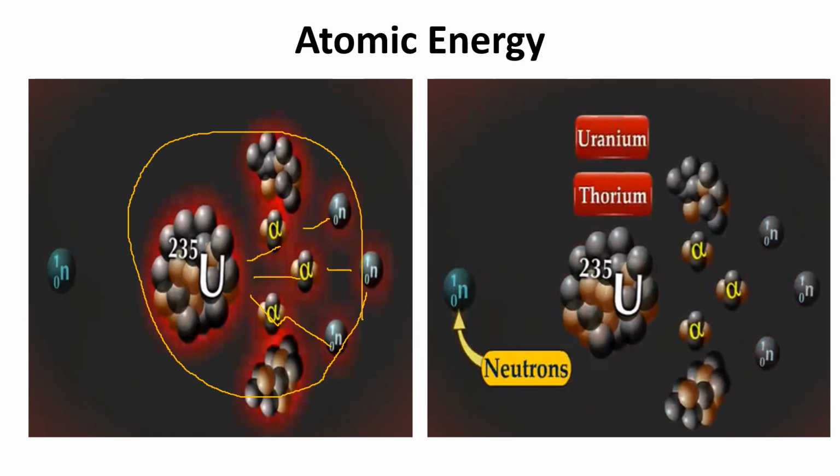Now when I speak more about this, the power obtained by 1 kilogram of uranium is equal to the power obtained by 10,000 tons of coal. Just think, 1 kilo of uranium, the energy obtained from it is equal to 10,000 tons of coal. So just think how much coal is required to produce the same energy with just 1 kilogram of uranium. So how much coal are we wasting?